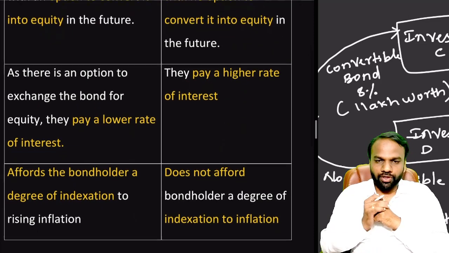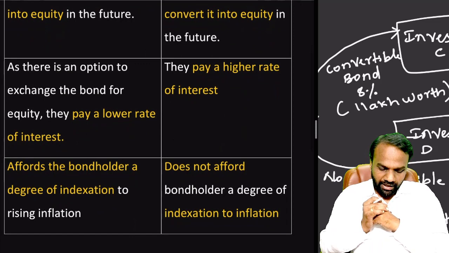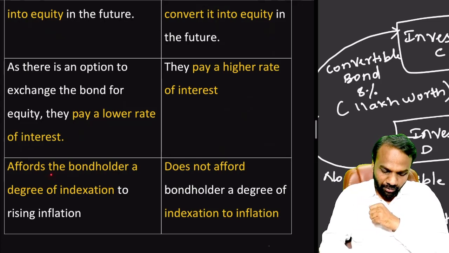Another important point to note here is indexation to inflation. So let us assume there is inflation. Which kind of bond purchaser will benefit? Which type of bonds will benefit? Convertible bonds afford a degree of indexation to rising inflation.